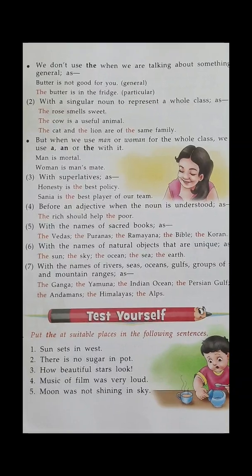Now another sentence: the butter in the fridge. Now this is particular. We are talking about the butter which is in our fridge. So that butter is the particular butter we are talking about, not in a general term.